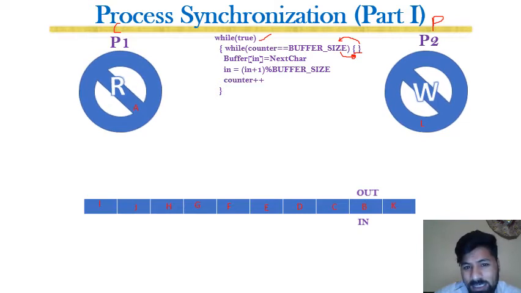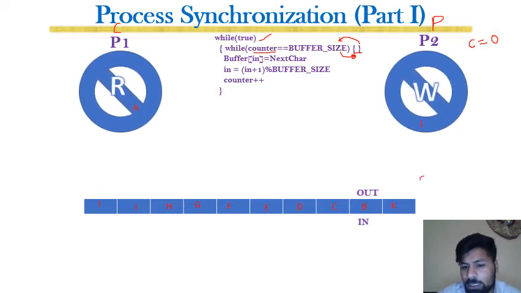So what is counter? Basically, counter is the number of characters available in the buffer. Initially, when both of these processes are loaded, counter is equal to 0. With the insertion of a new character by P2, counter is incremented.